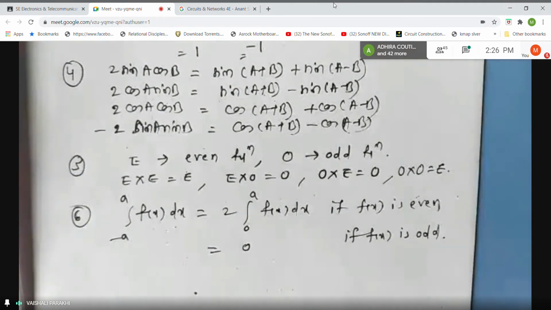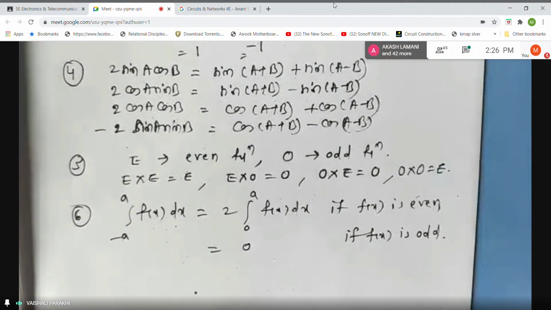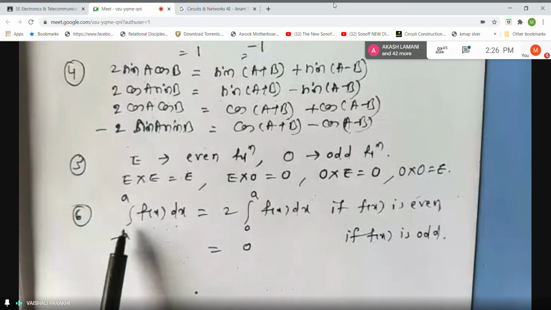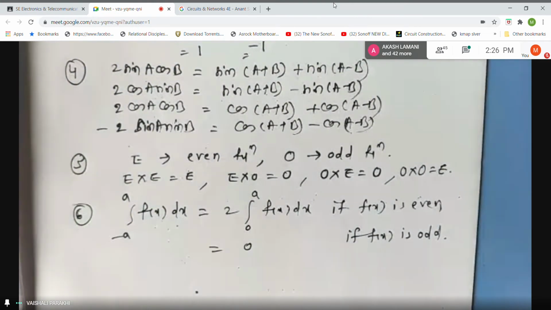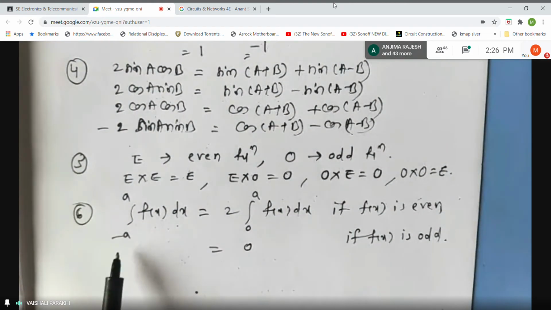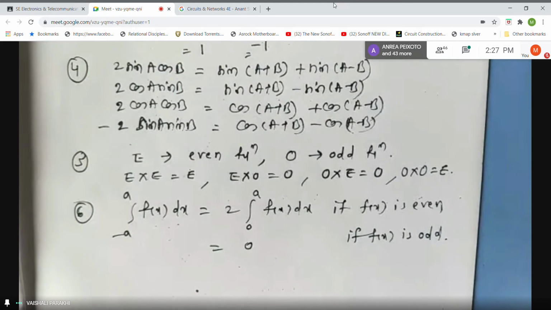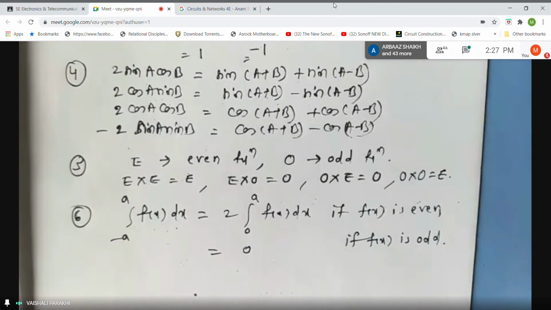So this is a famous property of definite integral. But remember, students, that you can use this property only when the upper and lower limits are the same with opposite sign. Suppose the lower limit is 2 and the upper limit is 3, and the inside function is even, you cannot go for this property. Or if the function is odd but the limits are different, you cannot go for this property. It has to be minus a to plus a, minus infinity to plus infinity, minus 100 to plus 100, right?